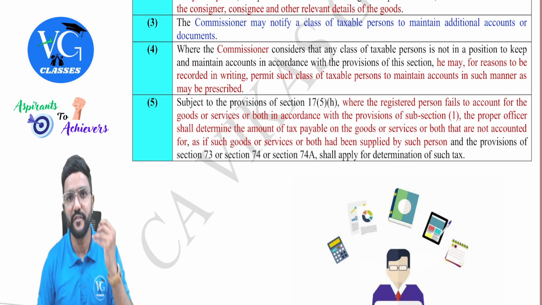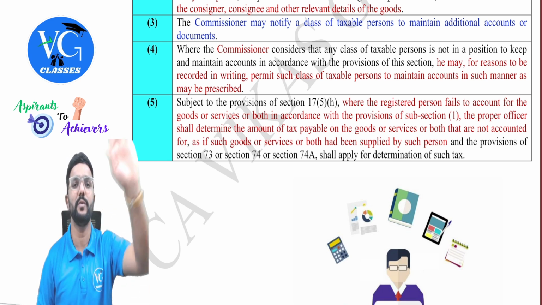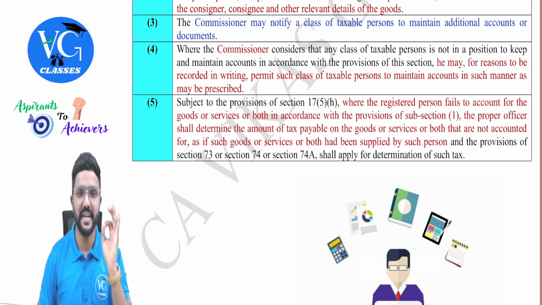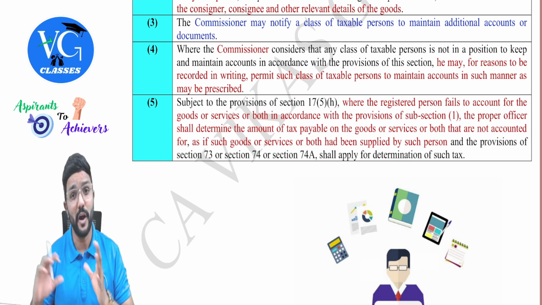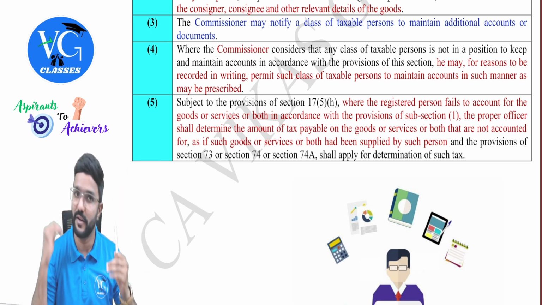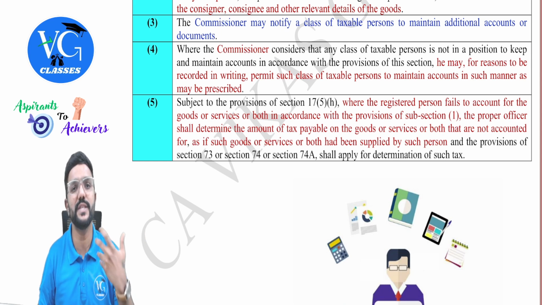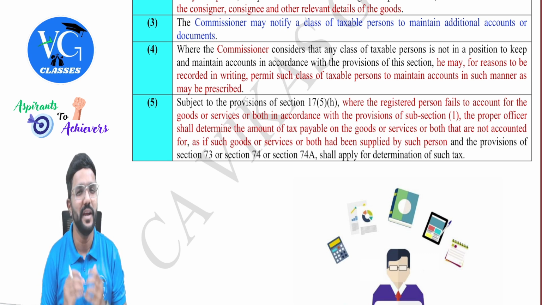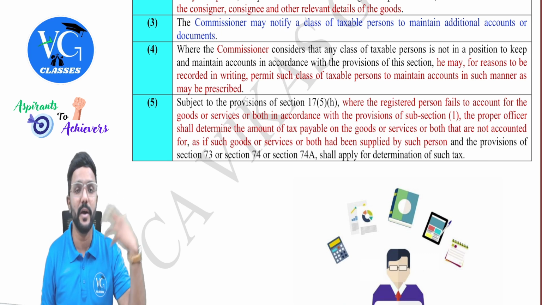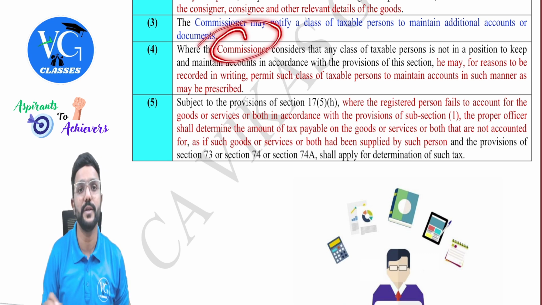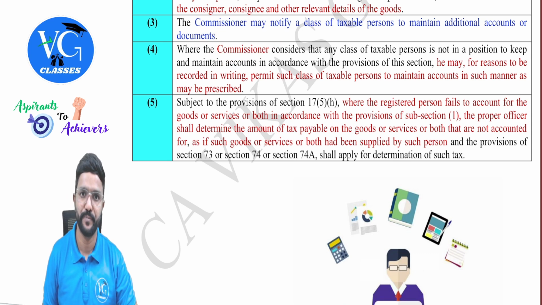Yes. If the commissioner feels so, he may tell, okay, Vikas, you maintain only so and so details. Is that clear? And that power is only with the commissioner. He can give that exemption for not maintaining a few records, not all the records. He cannot tell, okay, don't maintain anything, go. No, no, no. Some basic details about purchase, sales, and all have to be maintained. But if I am not in a position to maintain all the data, I can request the commissioner, telling, sir, it is a costly affair for me. I cannot afford to spend too much on maintaining the accounts. So please give me some exemption. Then accordingly, the commissioner can use his power to give the exemption.